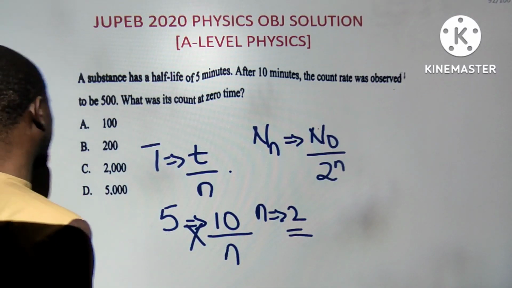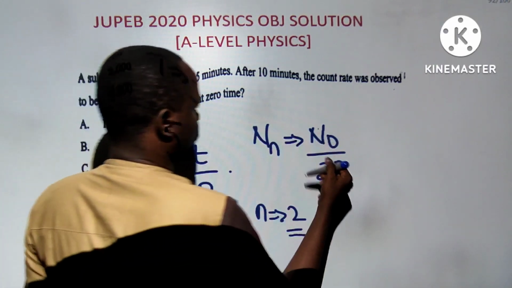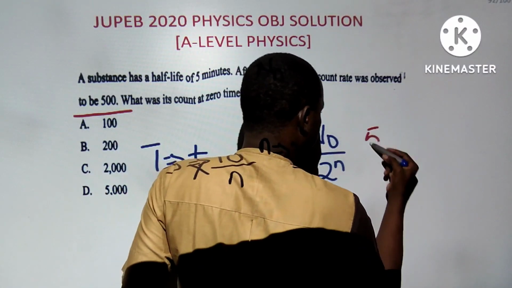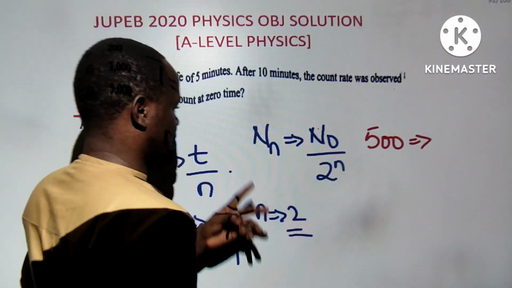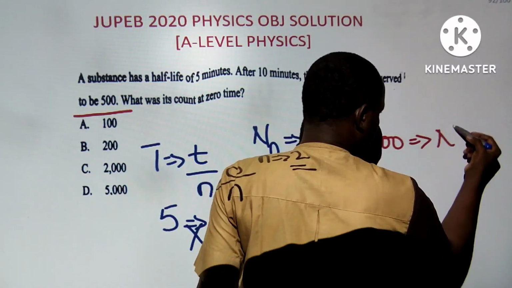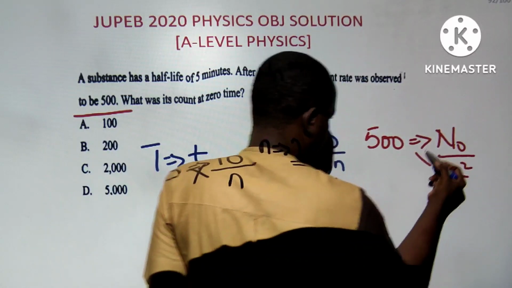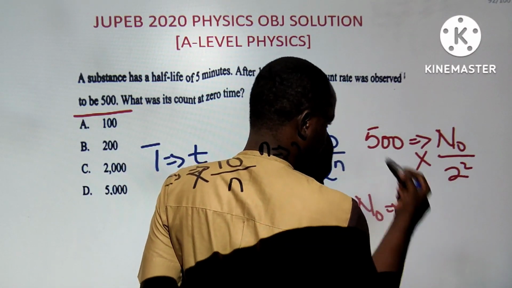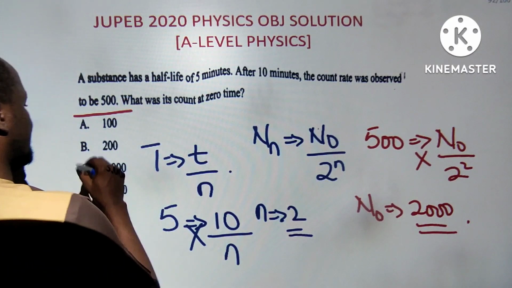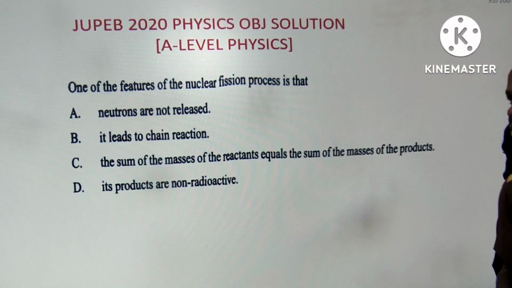So now I need to get the count rate. If I need the count rate, initial N naught is what I'm looking for. N is now 500 at a particular time. So you have 500 is equals to N naught over 2 raised to power what? n is now 2. 2 raised to power 2. So N naught answer here is 500 times 2 raised to power 2, which is 4. 500 times 4 should be 2000. I think this is better than using the K equation to solve anything. So next question, please. Sorry guys, I just have to increase the pace.